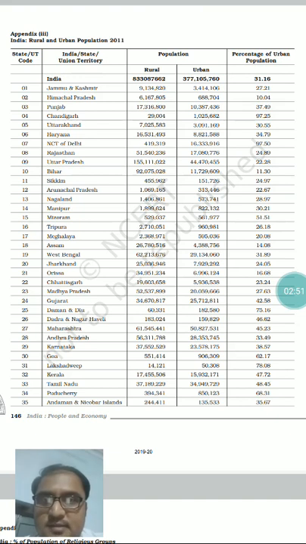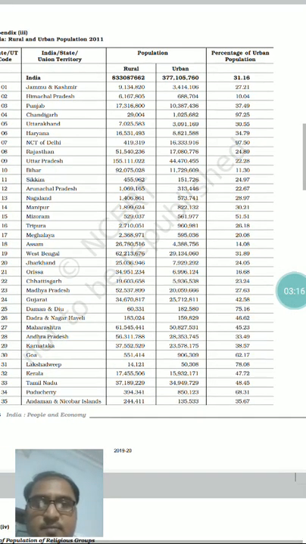Under this appendix 3, it is given about rural and urban population 2011. Here you can see the name of the state, population in absolute number, rural population and urban population of India and different states of India. And then the last column is about the percentage of urban population.